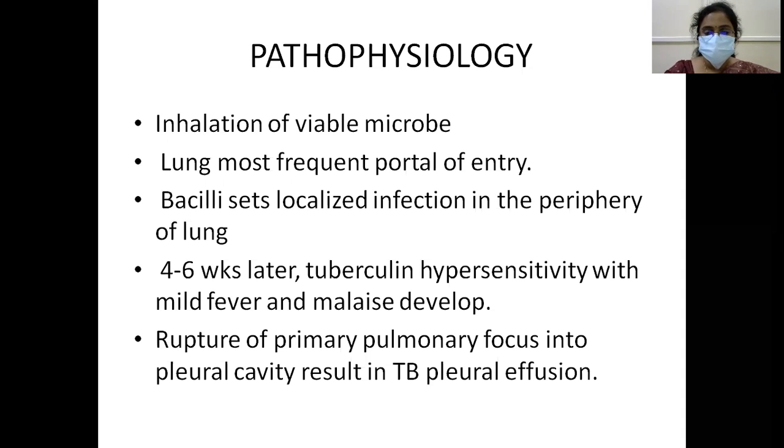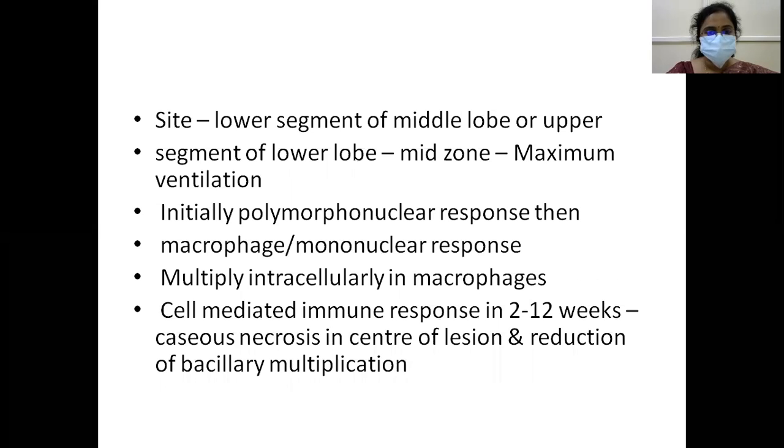So 4 to 5 weeks after that, there will be tuberculin hypersensitivity, during which mild fever, malaise, weakness is developed. Then the rupture of the primary pulmonary focus into the pleural cavity leads to TB pleural effusion.